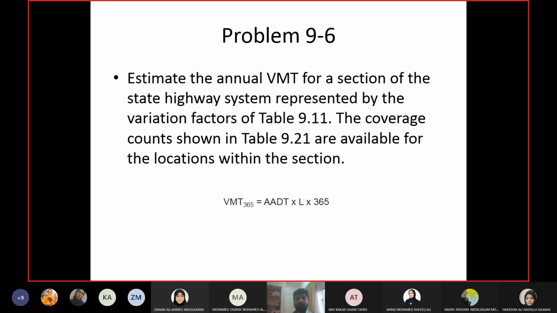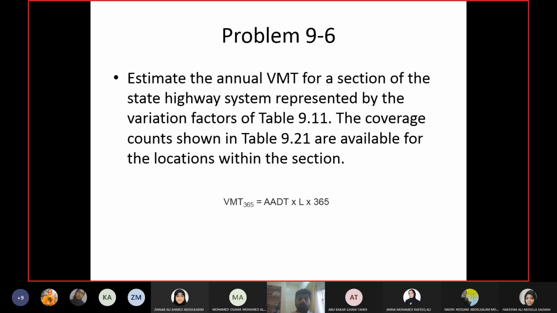Remember, AADT is the average daily count for the whole year. So if you multiply AADT with the length, you have average daily VMT for the entire year. And if you multiply with the number of days in the year, that is 365, you will get the total VMT for the entire year.